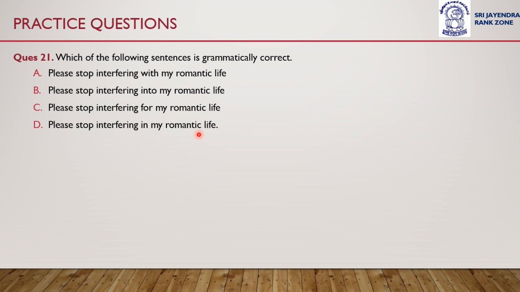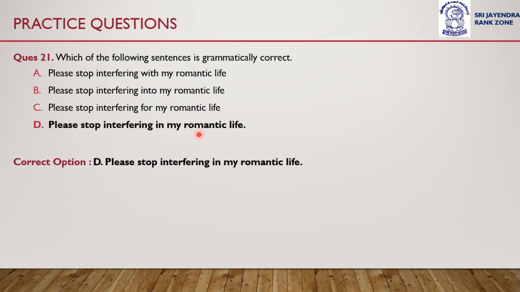The correct answer is, or the correct sentence is option D. Option D: please stop interfering in my romantic life. This is the correct sentence which is grammatically correct. Please stop interfering in my romantic life. So our answer is option D.